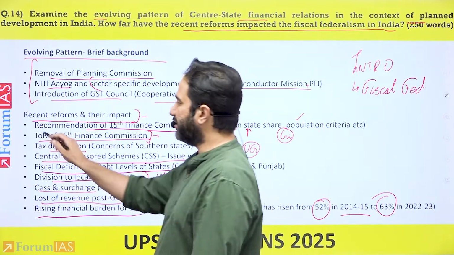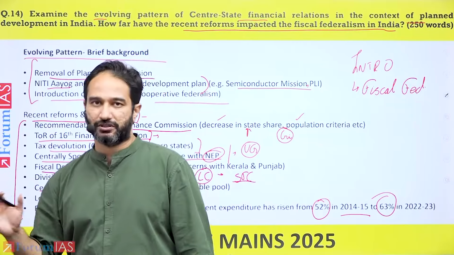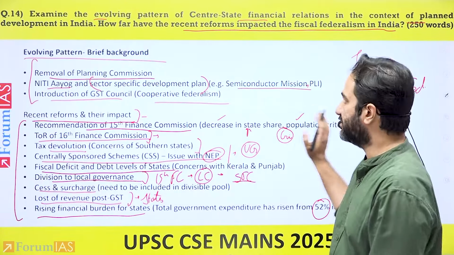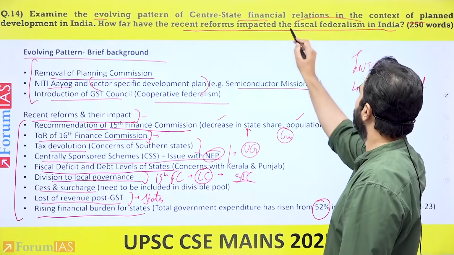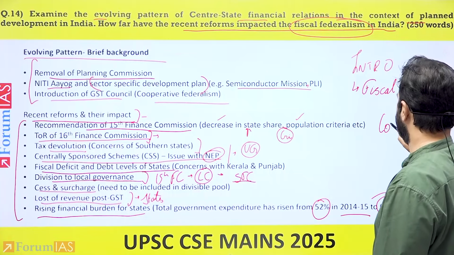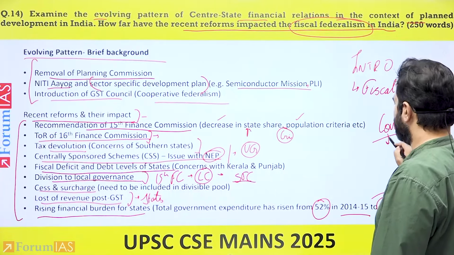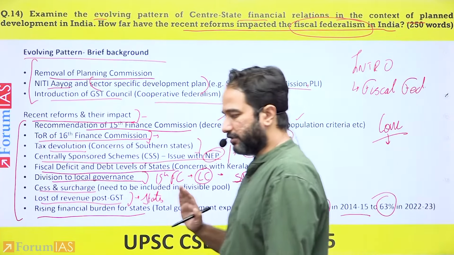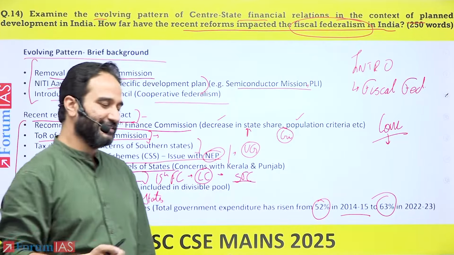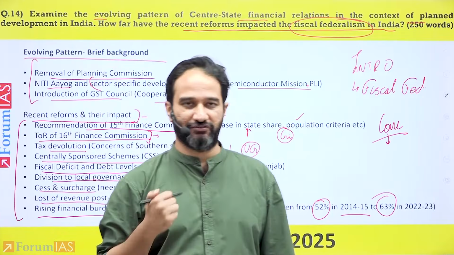So what you end up doing is highlighting various points comprehensively rather than elaboratively, that these are the various concerns that have come up recently in relation to fiscal federalism, but also have a good conclusion, right? A generalized conclusion that India should move towards and focus upon cooperative federalism and competitive federalism.